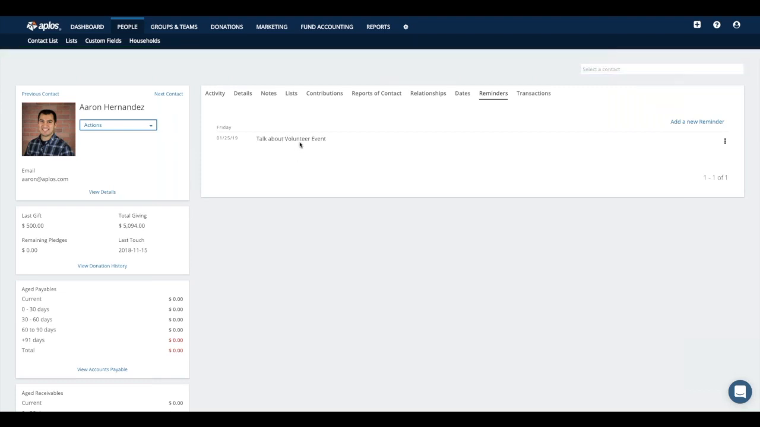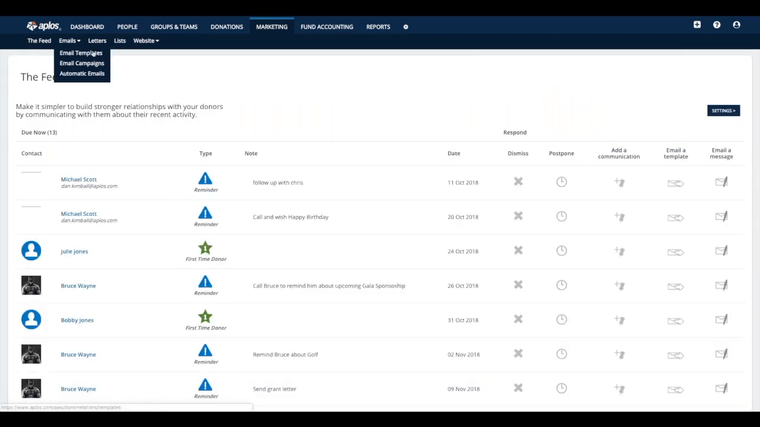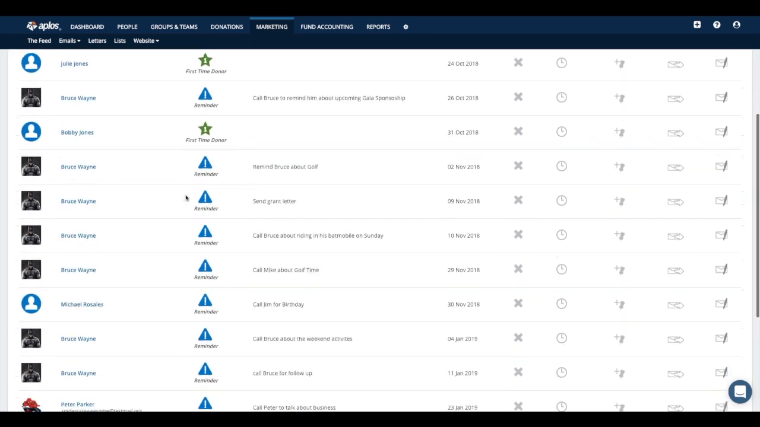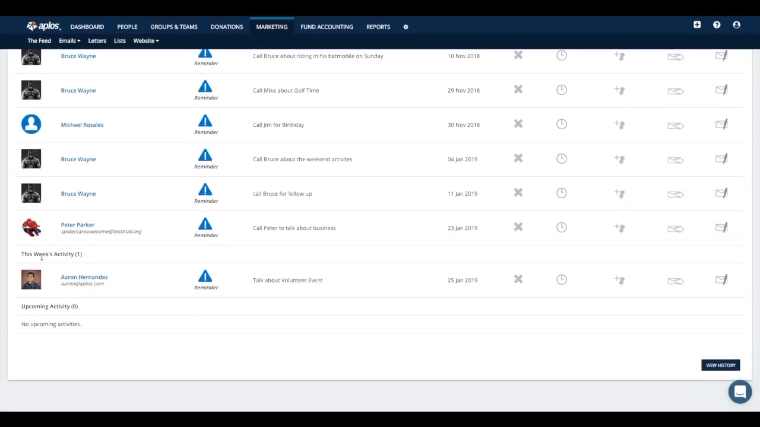And where these reminders live is not only on the contact card, but also under another dashboard that we offer under the marketing tab. It's called the feed. So just to jump there really quick, sorry for going out of order, but let me just show you this real quick. So the feed, this is an area where it's kind of like an operation management type of dashboard. So from here, you would see any kind of reminders that you have listed. So as you can see for this week's activity, there is the contact Aaron, and I have a reminder that says to talk about this event.